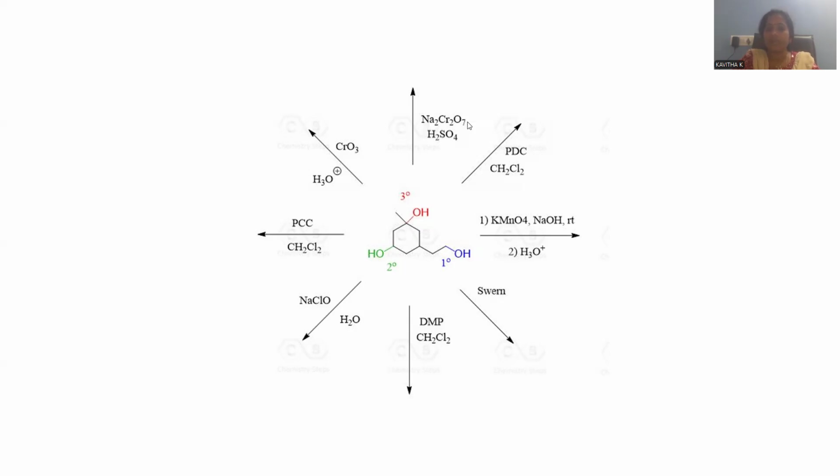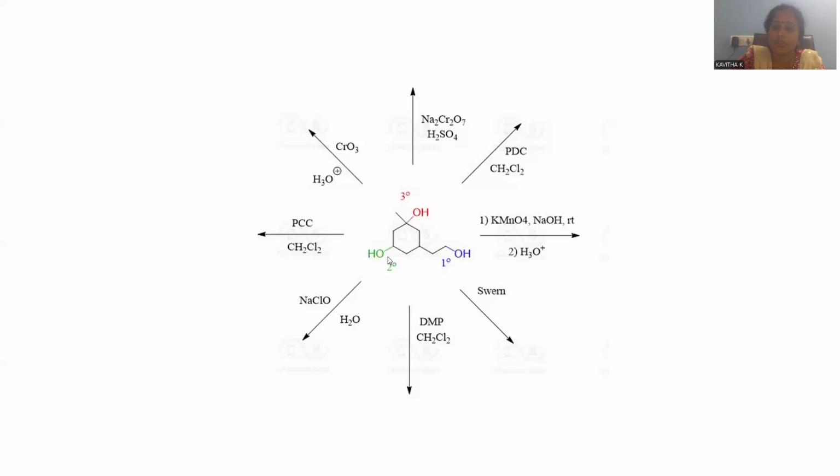Here you can observe sodium dichromate with concentrated sulfuric acid, a strong oxidizing agent. PDC is provided in dichloromethane, so this is the mild oxidizing agent. KMnO4 with NaOH at room temperature and subsequent hydrolysis is given. Potassium permanganate is a strong oxidizing agent. Then Swern oxidation, that is dimethyl sulfoxide, whatever we are discussing, is to be performed there. DMP is another oxidizing agent in dichloromethane solvent. Then here we have NaClO, and again aqueous conditions are provided.